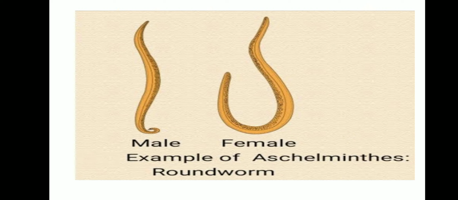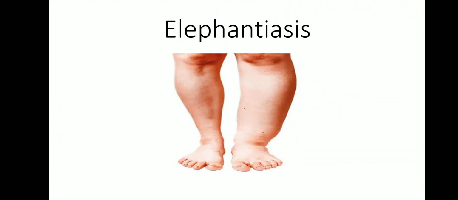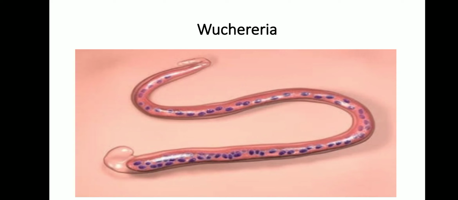The diseases caused by this organism to human beings are elephantiasis, that means swelling in the leg, and ascariasis. Ascariasis means infection in the intestine. An example for this Aschelminthes is Wuchereria. Okay, so we have discussed phylum Aschelminthes. Roundworm is the best example for this Aschelminthes.